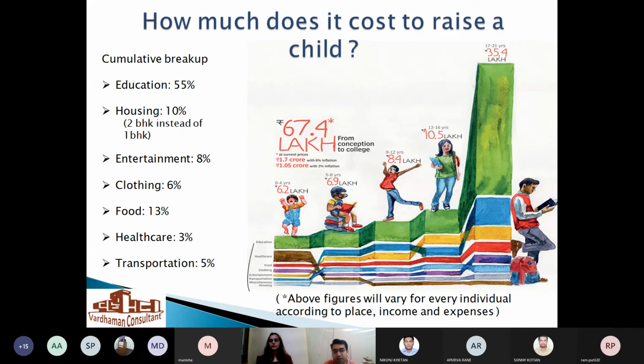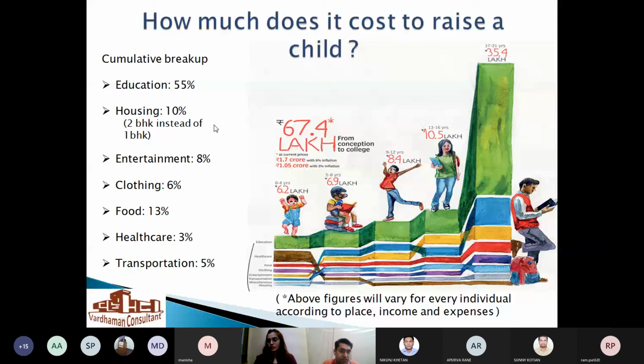If we take inflation into consideration, it is 1.7 crores with 6% inflation. And mind you, the current inflation is 6%, but lifestyle inflation is 10%, so that would be far higher. And if the inflation rate we are considering is 3%, it is only 1 crore. But I would say one needs to take a higher inflation rate because of the lifestyle inflation.